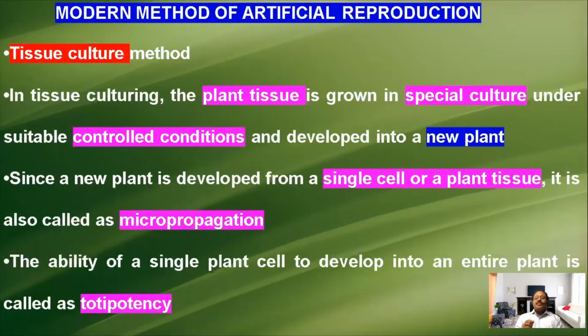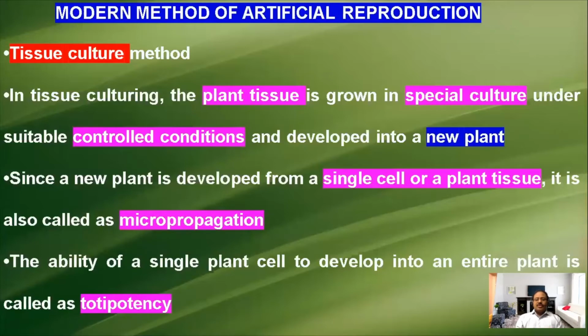How can a single cell develop into an entire organism or entire plant? Because of the totipotency of the plant. What is called totipotency? A single plant cell can develop into an entire plant. That is called the totipotency of the plant.